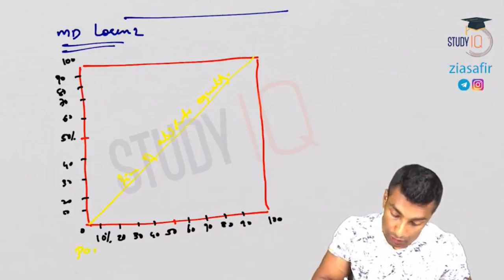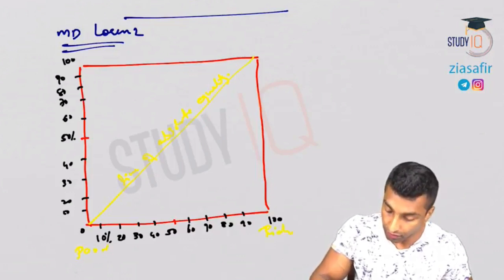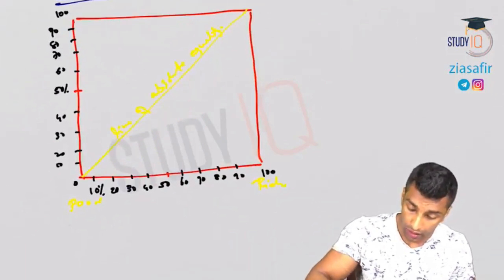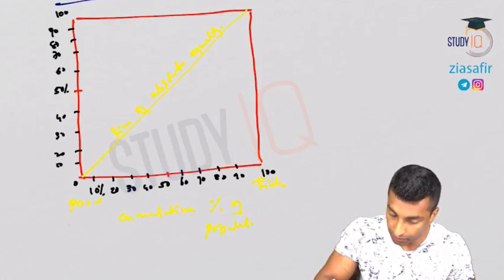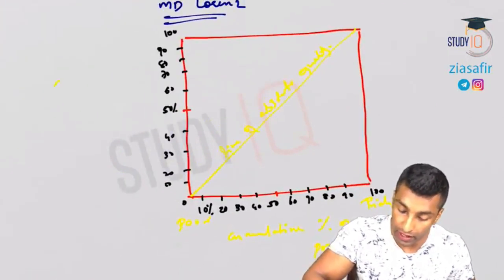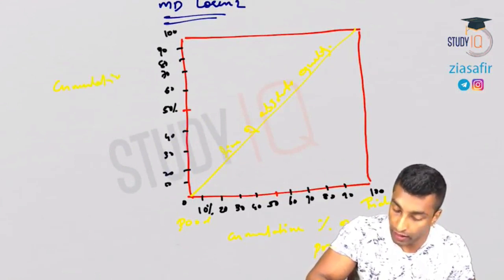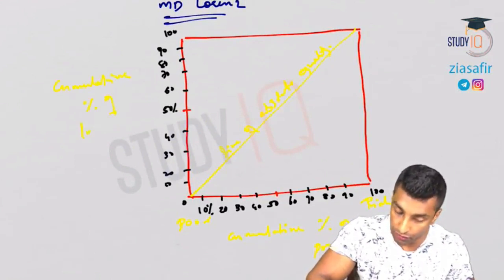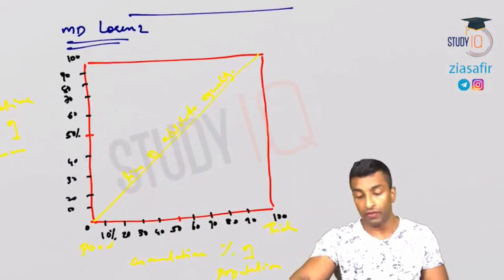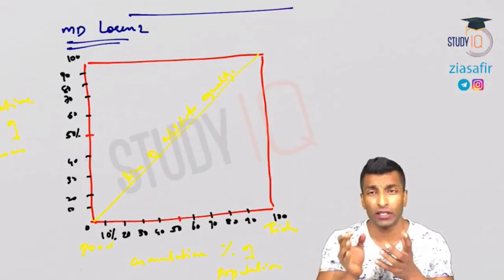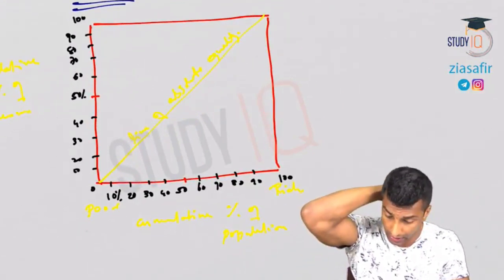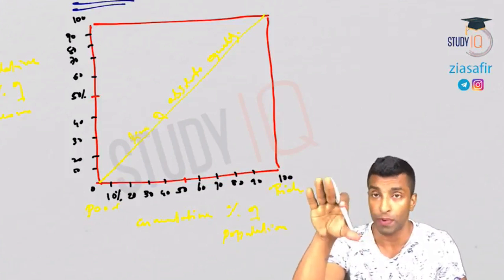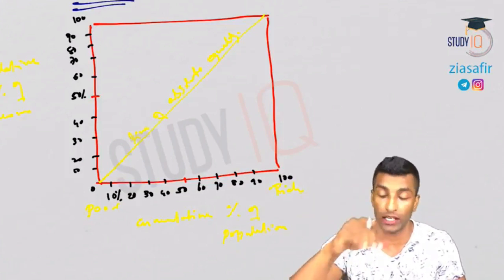So here, these are the poor people, these are the rich people. Now here on the x-axis, there is nothing but cumulative percentage of population. Here it is cumulative y-axis, cumulative percentage of income. So we have done with the square. Okay, so it's actually a percentage diagram. That's why we are drawing the square. So we are trying to understand it in a square. 100% complete, percentage of population and percentage of income.